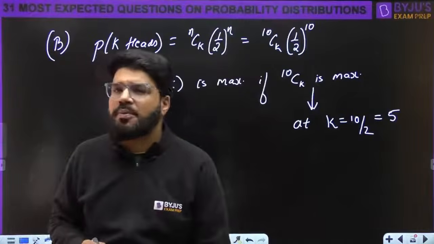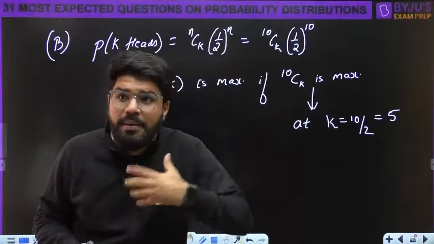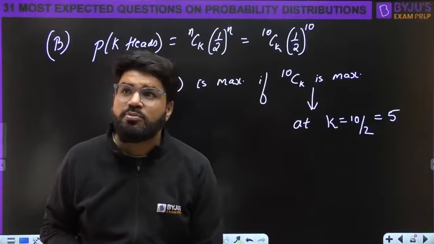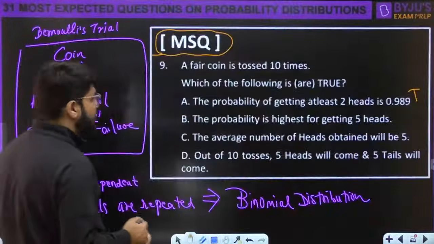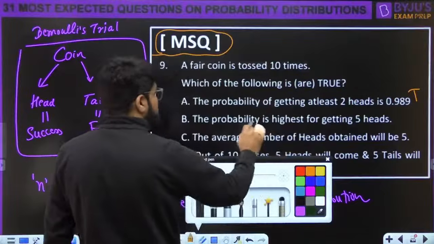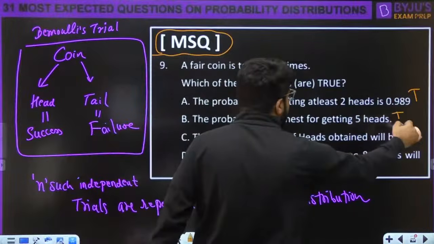निकालना नहीं है. You should know this property. It's not like you have to calculate all probabilities and then tell it is maximum for 5. तब तो very lengthy हो गया. So probability is highest for 5 heads. Yes, true.